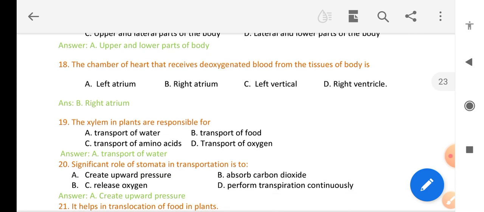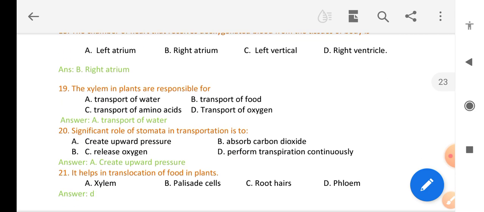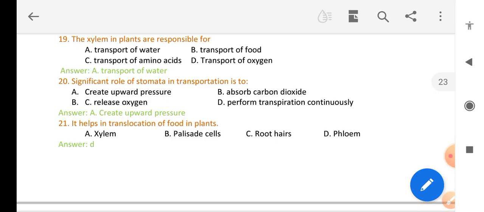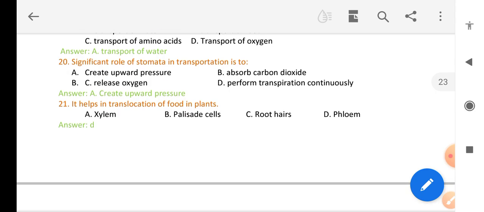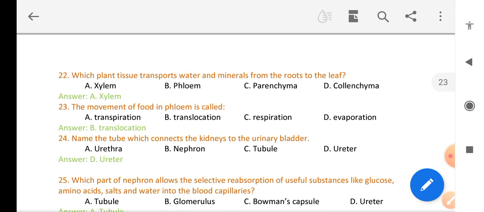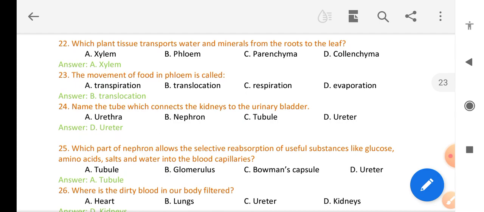The xylem in a plant is responsible for transport of water. Significant role of stomata in transportation is to create upward pressure. The tissue that helps in translocation of food is phloem. Which plant tissue transports water and minerals from root to leaf? Xylem. Movement of food in the phloem is called translocation.